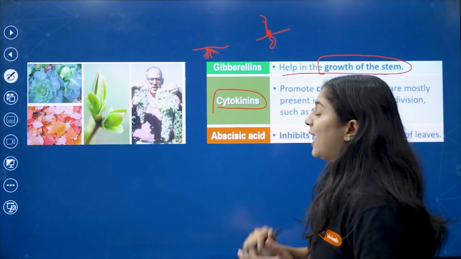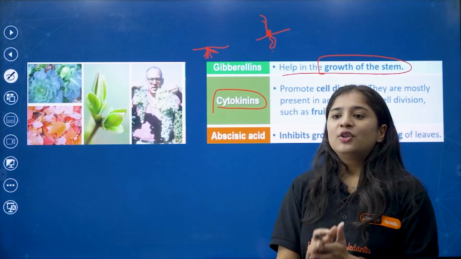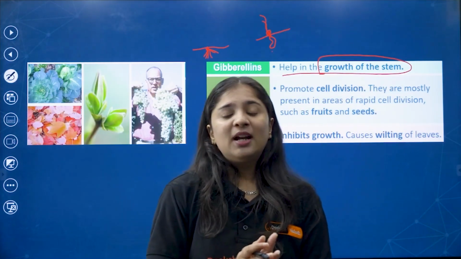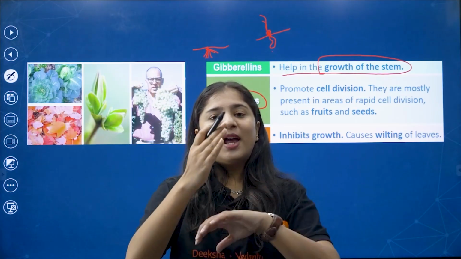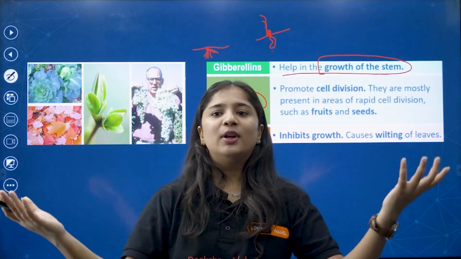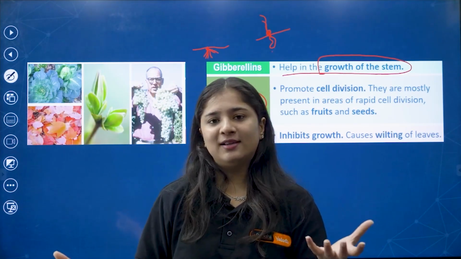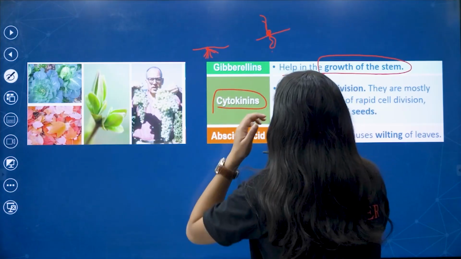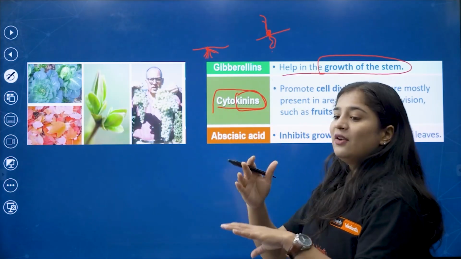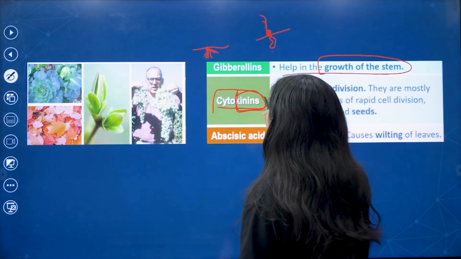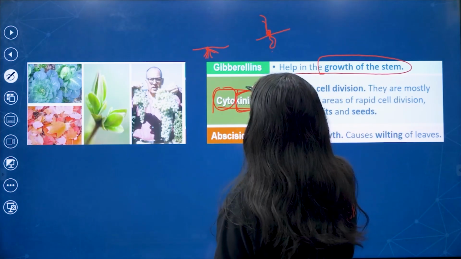Cytokinin. What is cytokinin? Cyto means what? Cytoplasm. Where is the cytoplasm present? In the cell. When the cell has to divide, the cytoplasm has to divide and get into two different cells. Same thing. Kinesis means the division of the cells. Kinin means dividing. Cyto means cytoplasm.